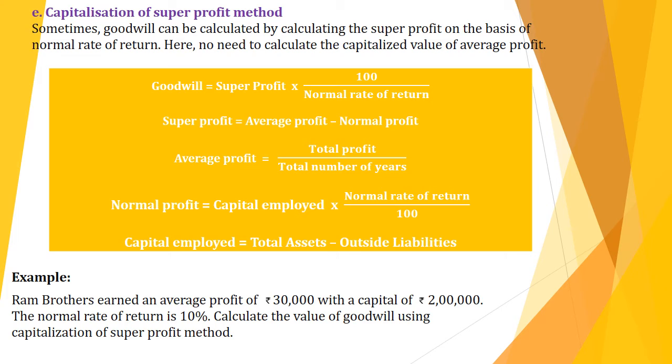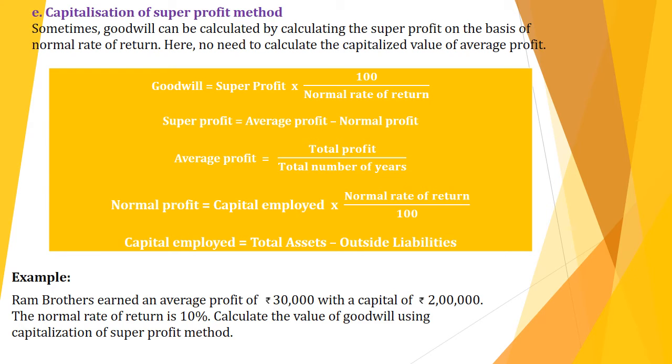Now look at the formulas. Goodwill equals super profit into 100 by normal rate of return, where super profit equals average profit minus normal profit. Average profit equals total profit divided by total number of years. Normal profit equals capital employed into normal rate of return. Capital employed equals total assets minus outside liabilities.